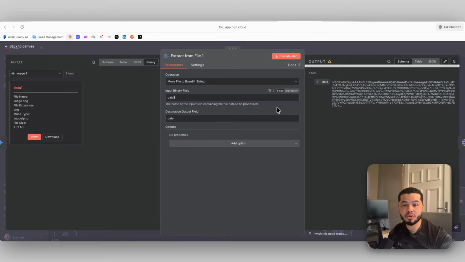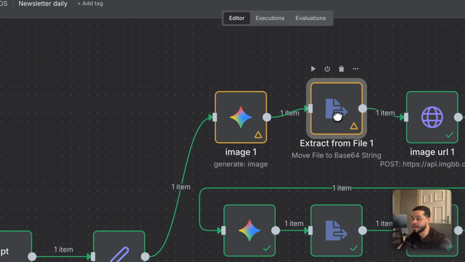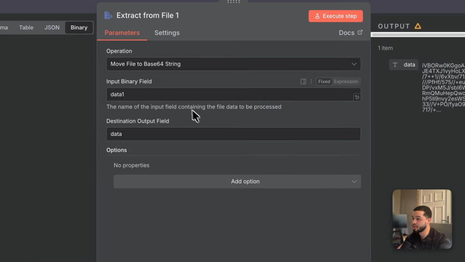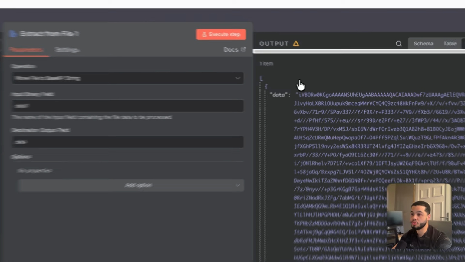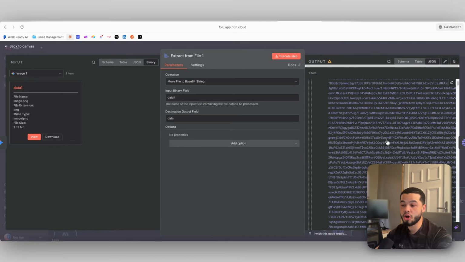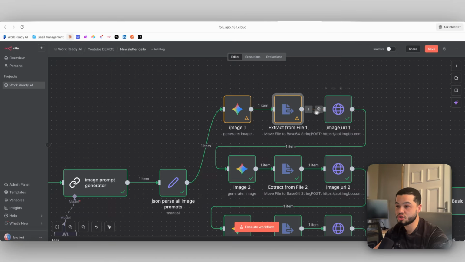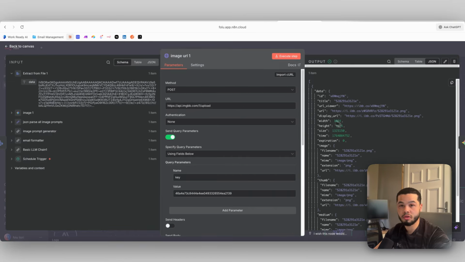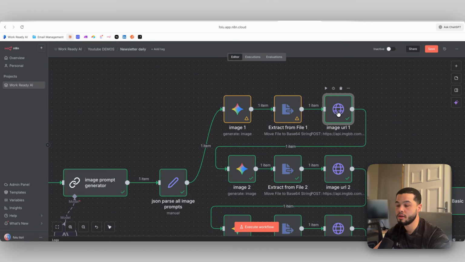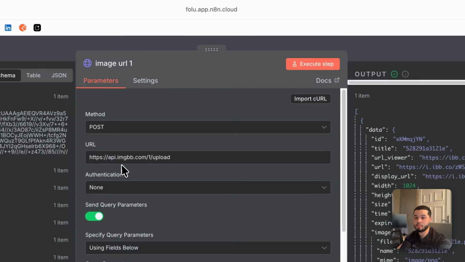And we need to do that so we can actually use the image, because we need to upload the image to get a URL. So to upload this image, when we get the output from this, we'll just put in data 1. It's going to output data, which is just basically this massive line of string. And we're going to give that string to an image host over here, which is going to turn it into a URL. And the place that we're going to give it to is called ImgBB.